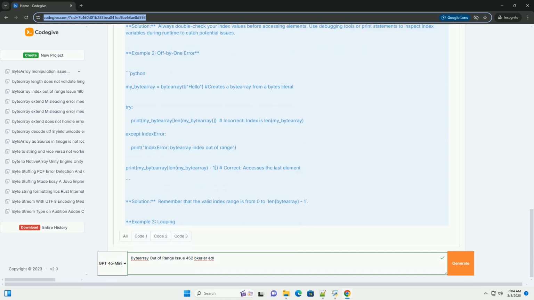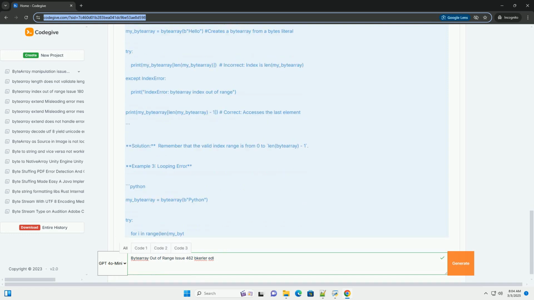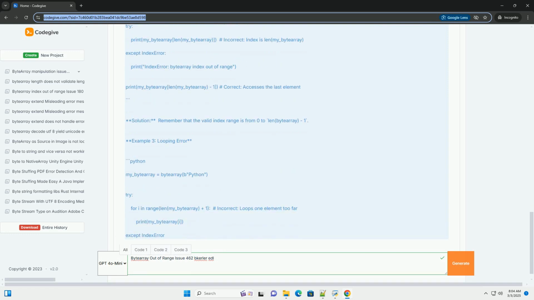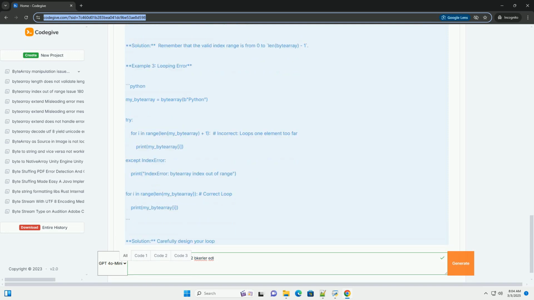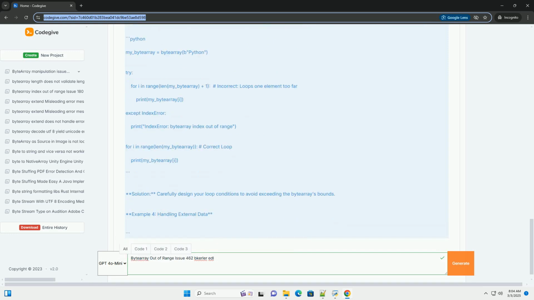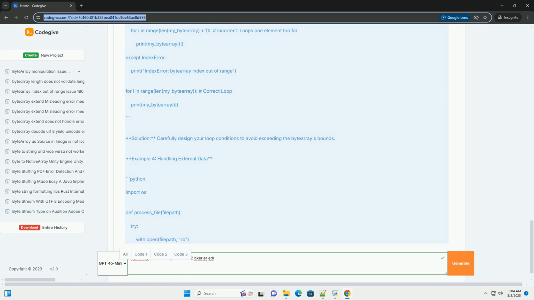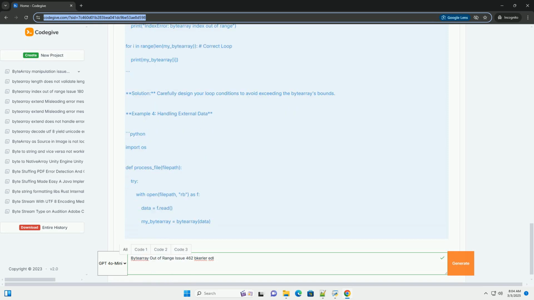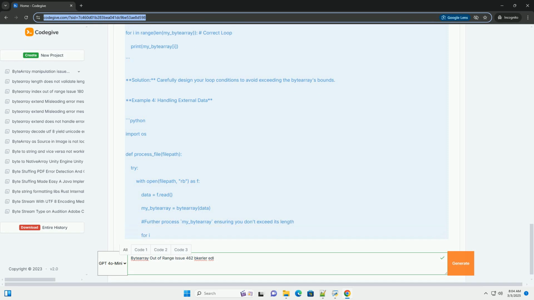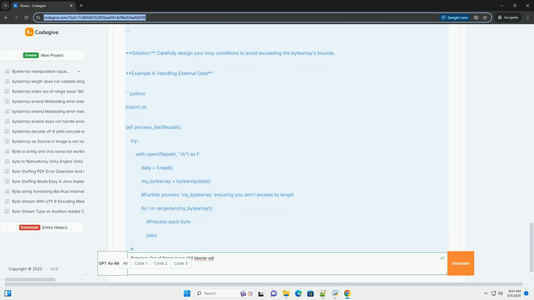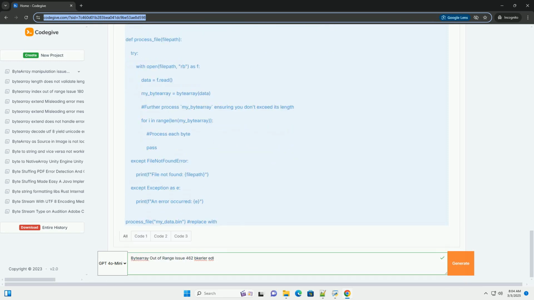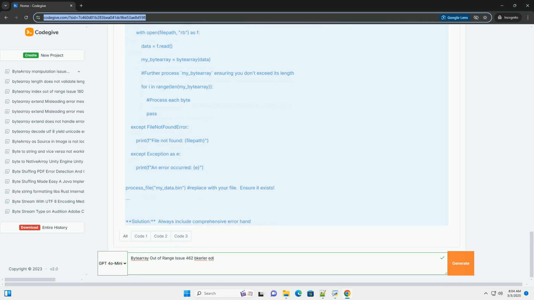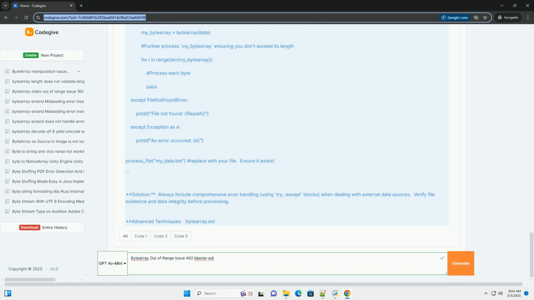Causes of the error. The most common reasons for this error are: 1. Incorrect indexing. This is the primary culprit. You might use a variable containing a value exceeding the bytearray's length, a calculation resulting in an incorrect index, or simply a typographical error. 2. Off by 1 errors. A classic programming mistake, this happens when you mistakenly use len(bytearray) as an index. Remember that indexing starts from 0. Therefore, the last valid index is len(bytearray) - 1.